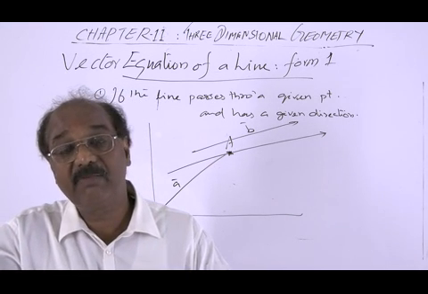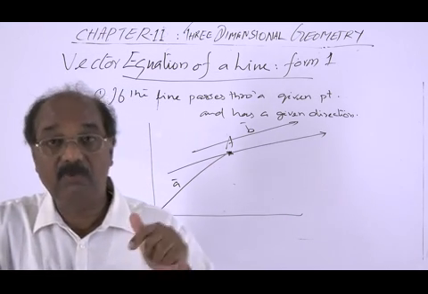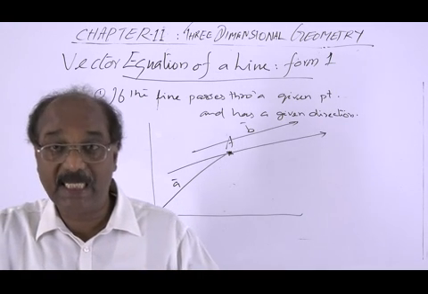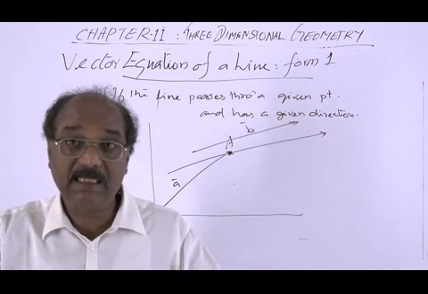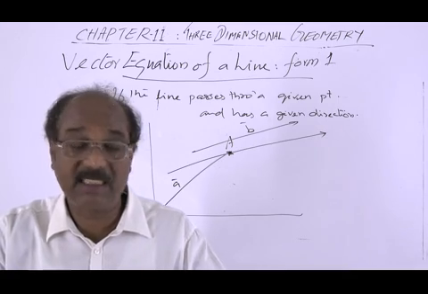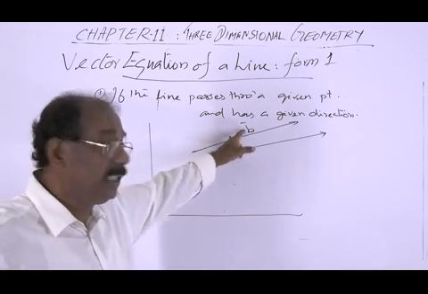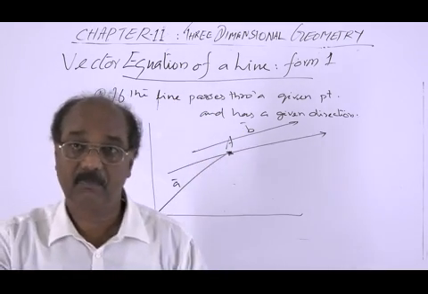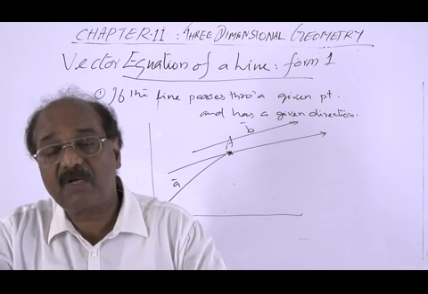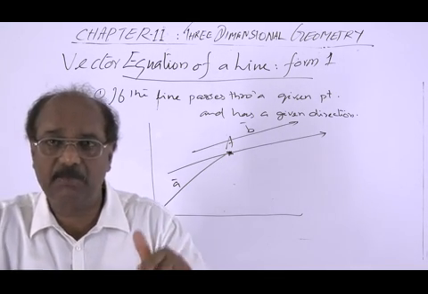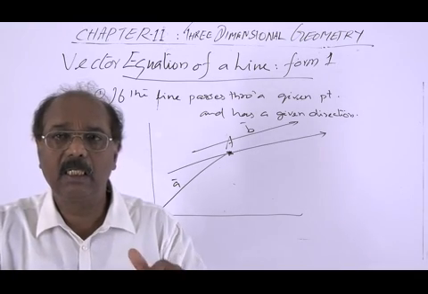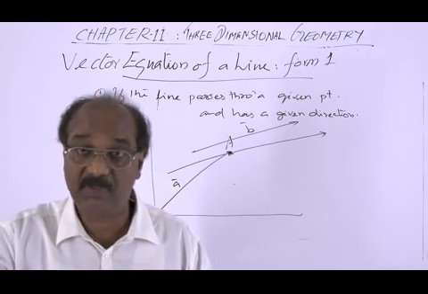How will we derive the equation? We have to assume a general point on the line and connect that general point with the given conditions, with this A and this B. That's all. A general point in vector form means choose a representative point on the line and assume its position vector.